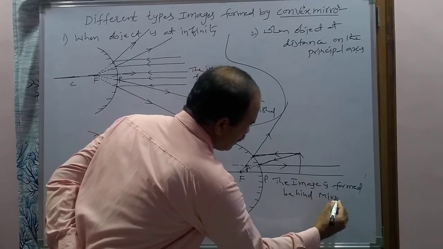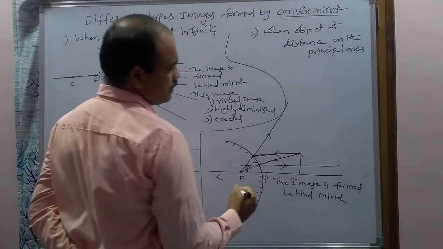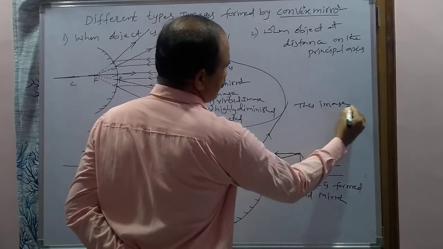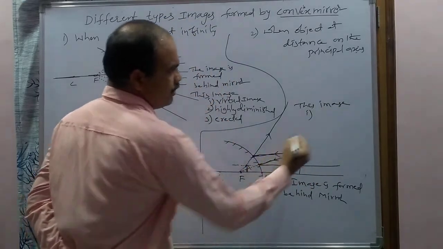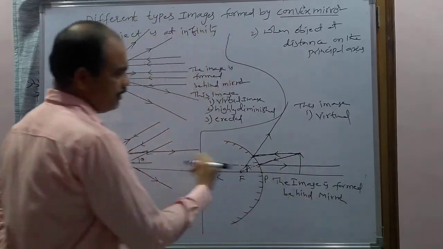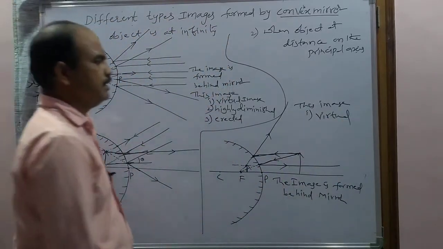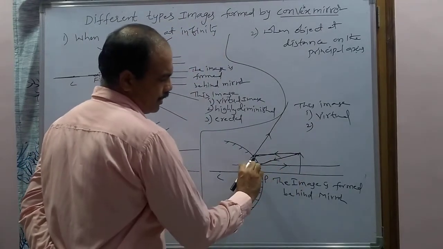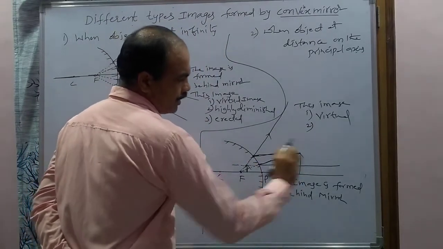And what are the characteristics of the image? First, it is virtual. Why is it virtual? Because it is formed when the reflected rays are extended back. Second, it is diminished. This is the height of the image, this is the height of the object.